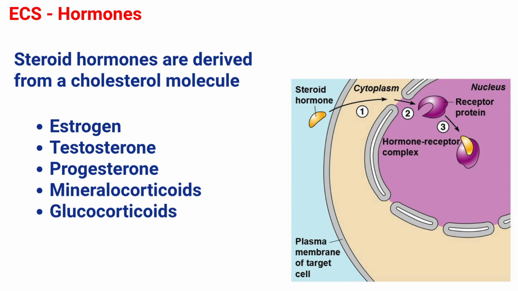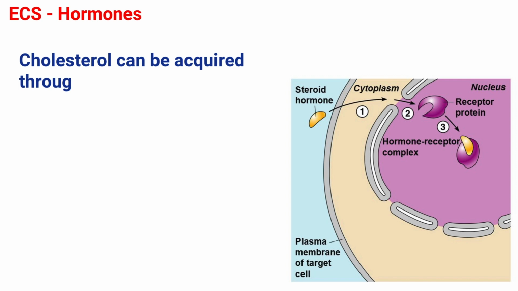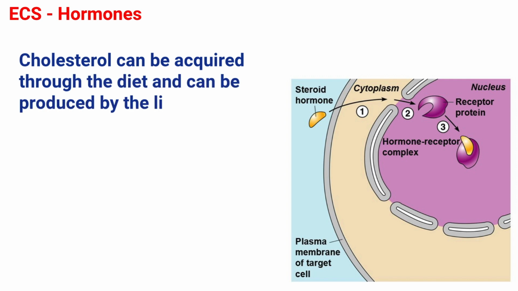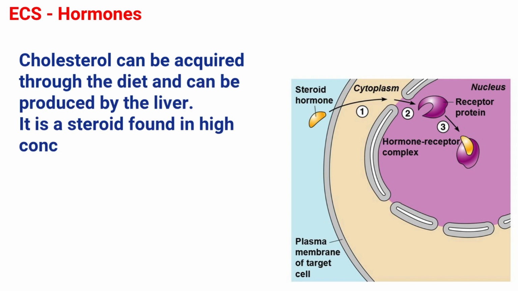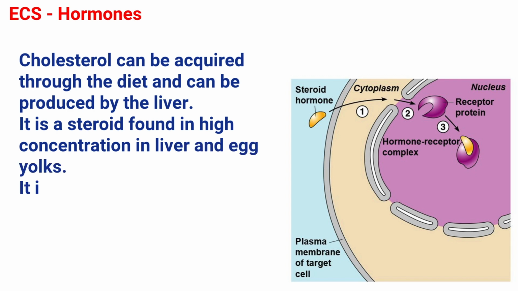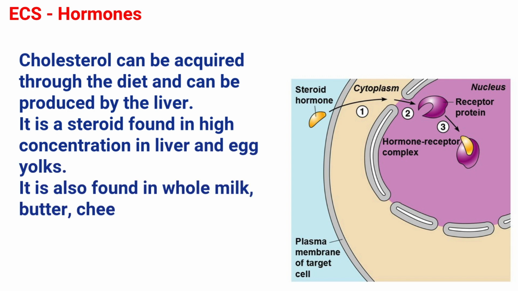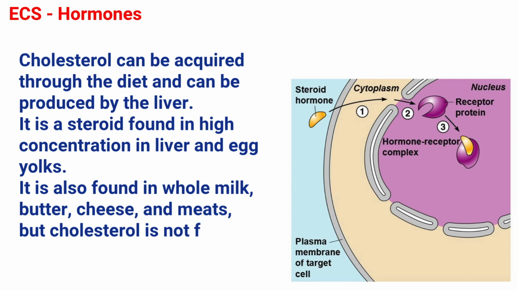Cholesterol often has a bad reputation as being harmful to the body. However, it is needed to synthesize steroid hormones and other digestive salts. Cholesterol can be acquired through the diet and can be produced by the liver. It is a steroid found in high concentration in liver and egg yolks. It is also found in whole milk, butter, cheese, and meat, but cholesterol is not found in plants.